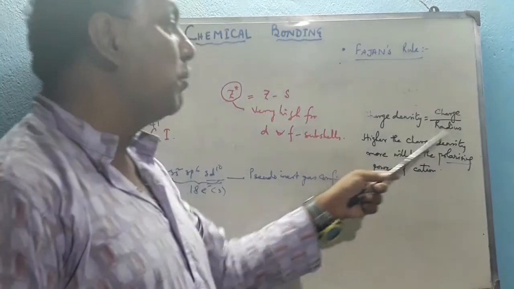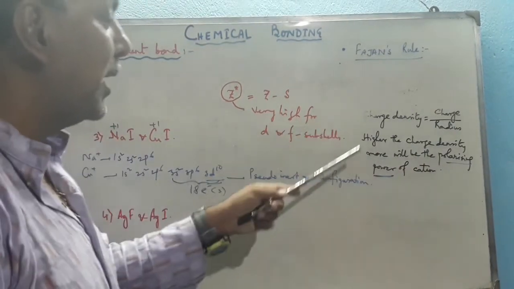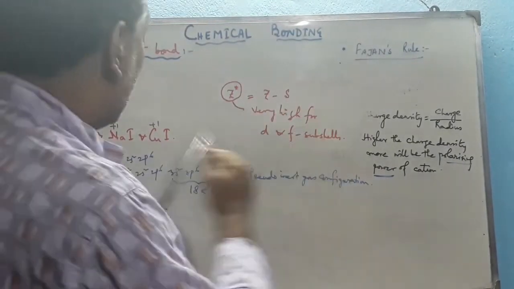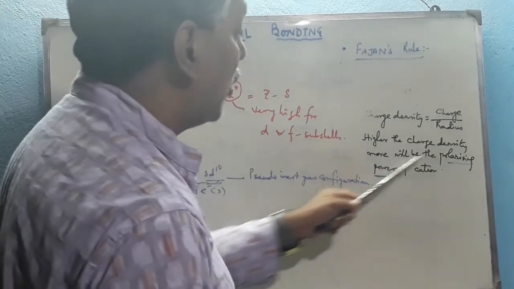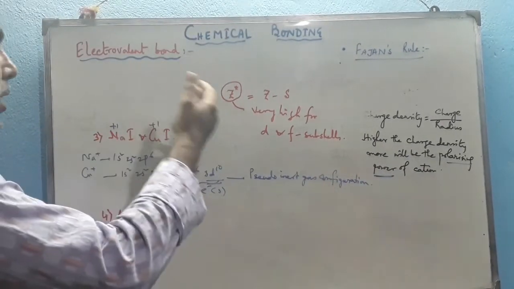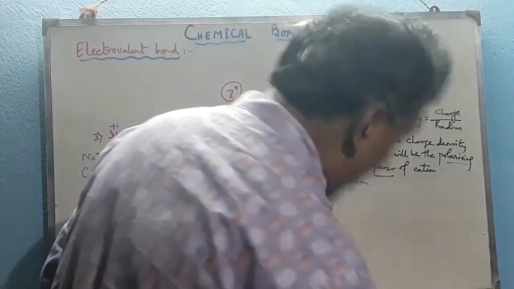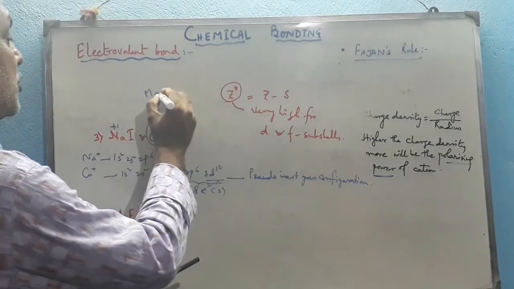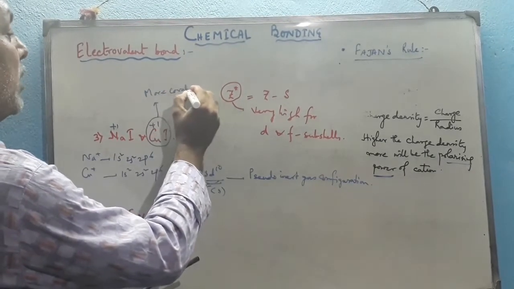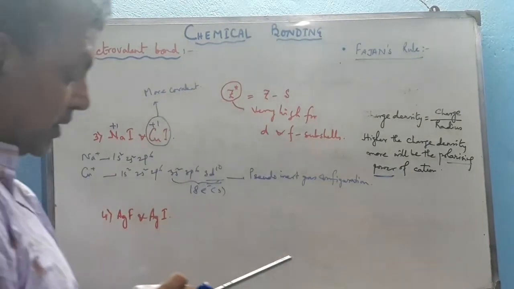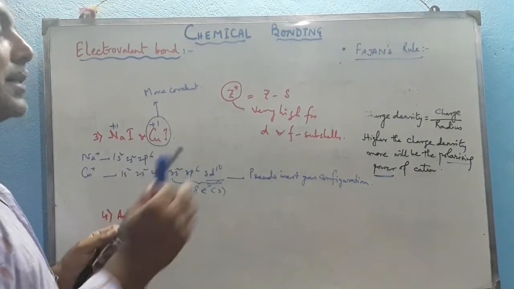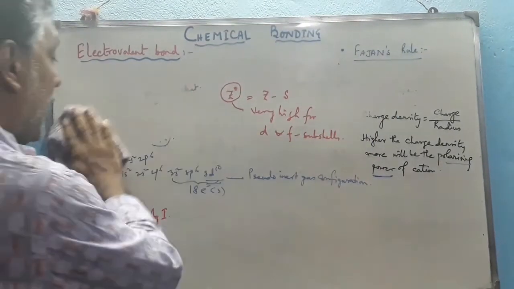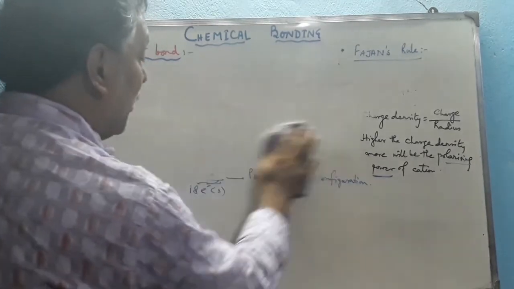As the radius of Cu plus is smaller, its charge density becomes very high. And according to Fajans rule, we know that the higher the charge density of the cation, the greater its polarizing power towards I minus, and hence CuI is more covalent in nature than sodium iodide. According to this theory, due to the more covalent nature of CuI, it is less soluble in water. It has a lower melting point also. So this is the reason why sodium iodide is more soluble in water.